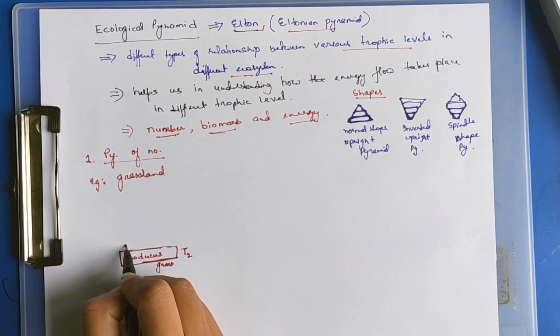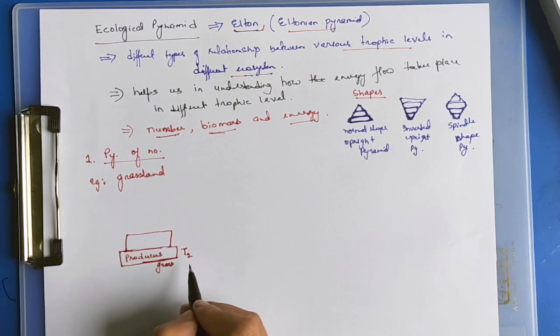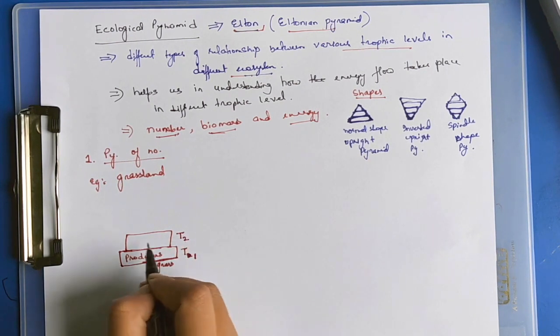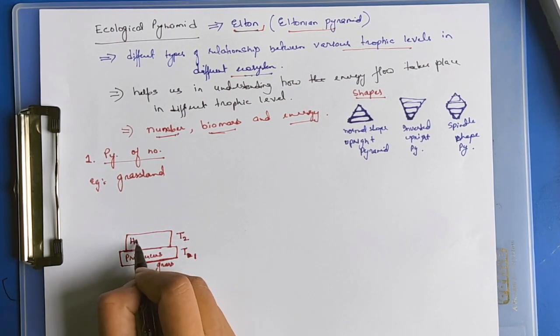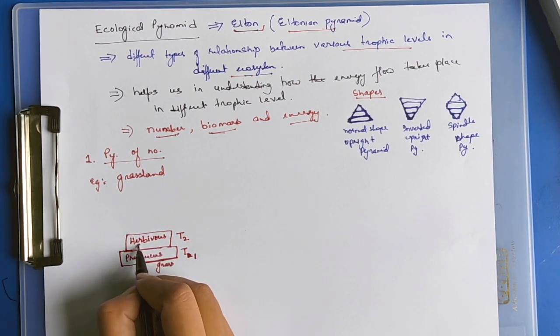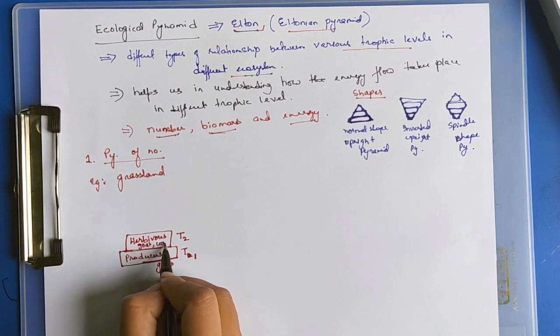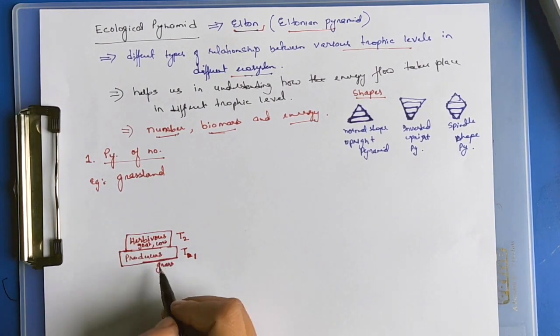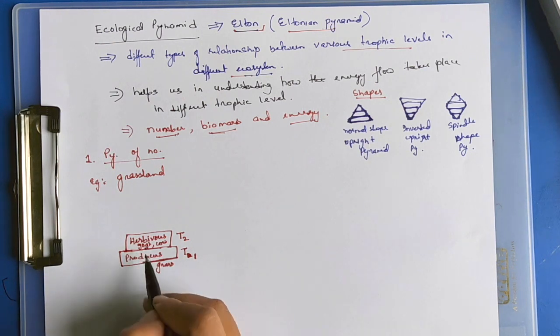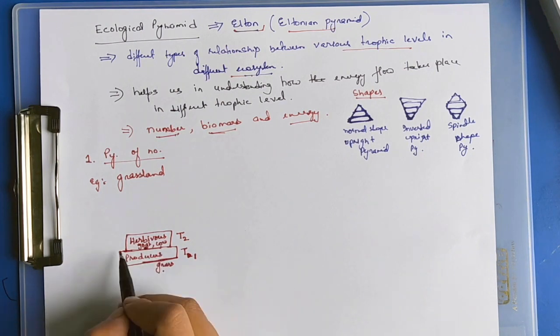The next trophic level, T2, is of herbivores or primary consumers. Take grass: the quantity of grass is large, and there may be some goats or some cows. The number of grass, a thousand, lakhs, millions, then the number of goats or the number of cows.